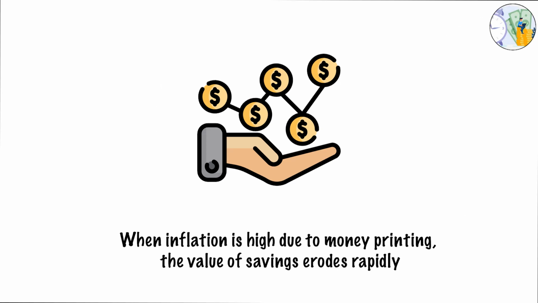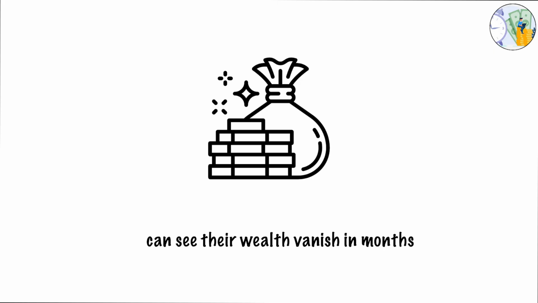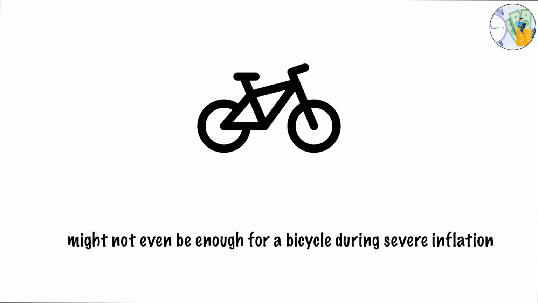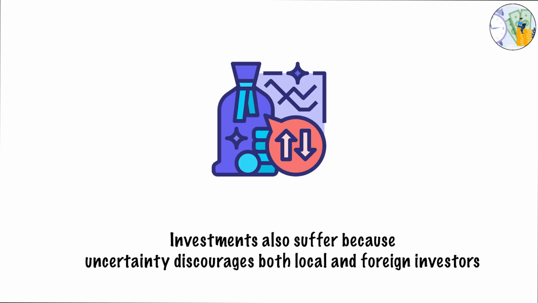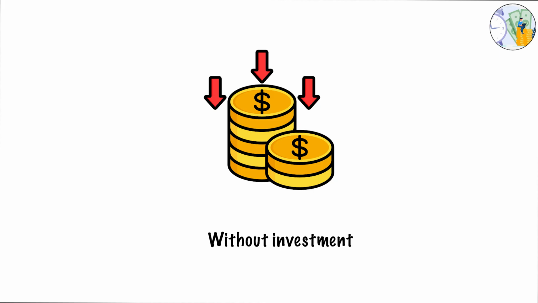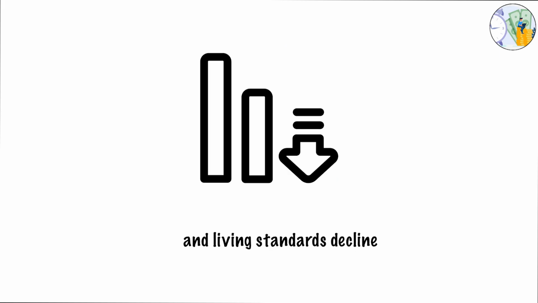Impact on savings and investments. When inflation is high due to money printing, the value of savings erodes rapidly. People who have worked for years to build financial security can see their wealth vanish in months. For example, $10,000 in savings that could buy a car today might not even be enough for a bicycle during severe inflation. Investments also suffer because uncertainty discourages both local and foreign investors from putting money into businesses or government projects. Without investment, economic growth slows, unemployment rises, and living standards decline.